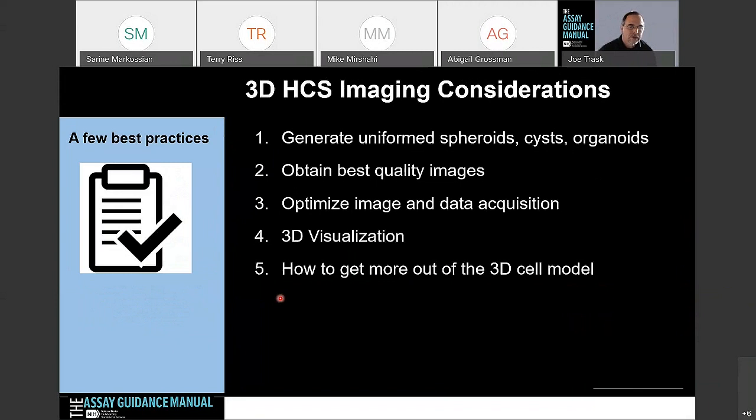Two of the topics I really wanted to spend time on today are 3D high content imaging considerations. There are really 5 things to talk about. I want to talk a little bit about generating uniform spheroids, cysts, or organoids, obtaining the best quality images, optimizing the image and data acquisition process, the importance of having 3D visualization when you're doing 3D cell model systems, and really how to get more out of your 3D model system. And then we'll follow up by spending a little time talking about cell painting, which is another topic that a lot of people are quite interested in.